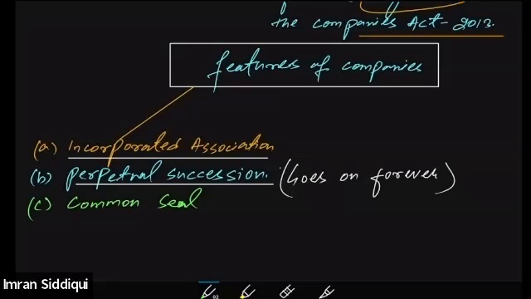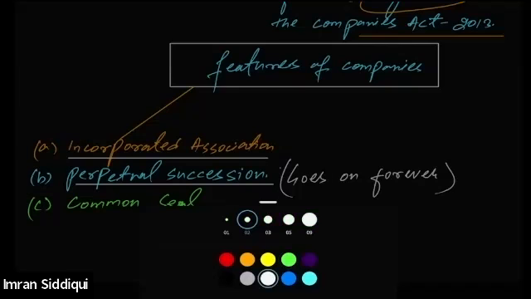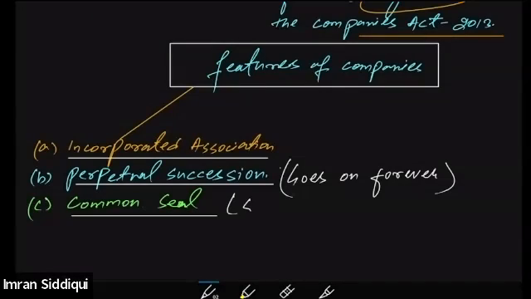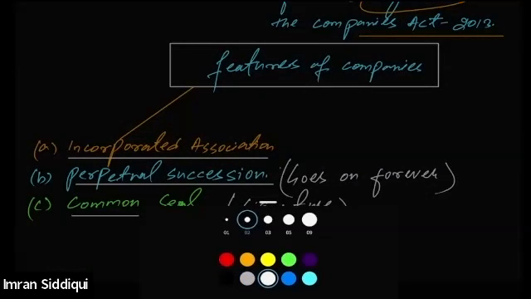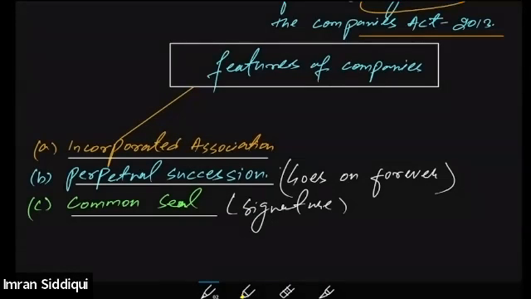All right. So whenever a company is entering into any kind of agreement, and whenever any document needs to be signed, the common seal is used like a signature of the company. So these are three characteristics. Apart from this, one more important characteristic is transferability of shares.